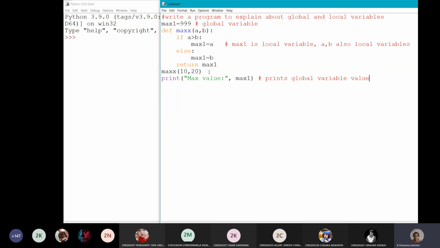Okay, it prints the global variable value. Because